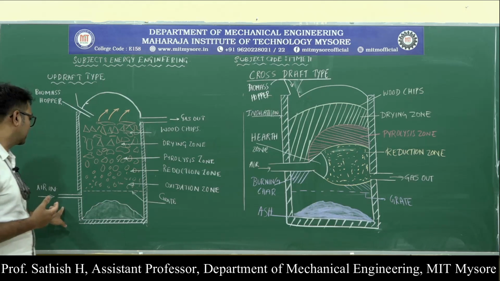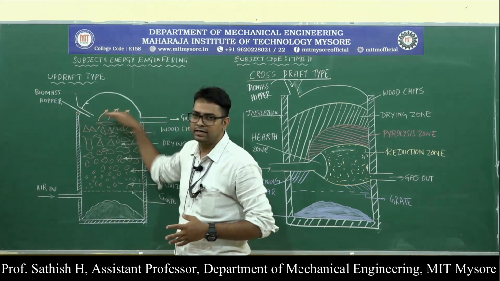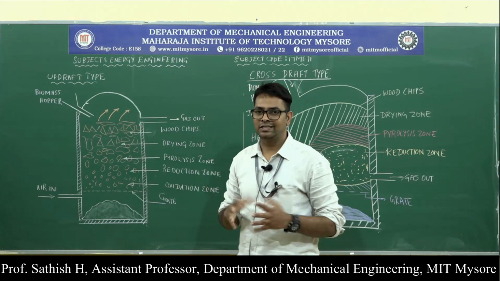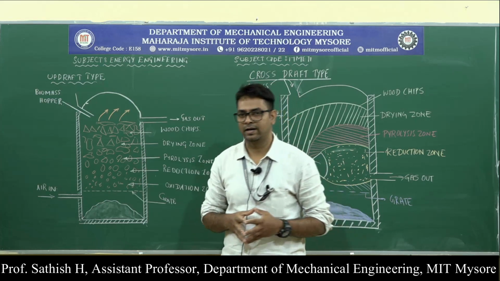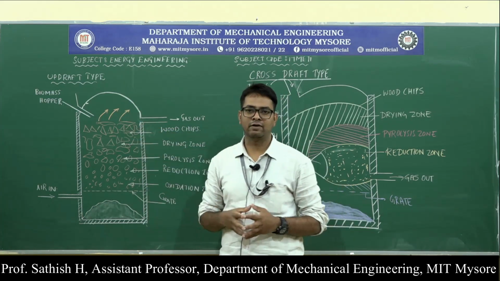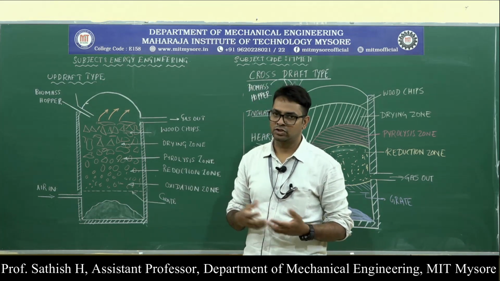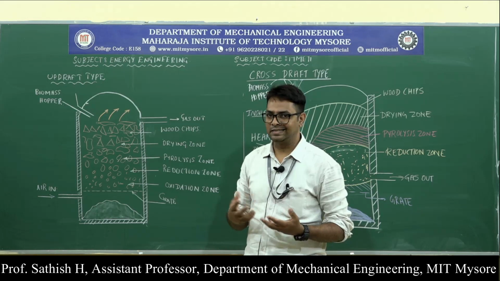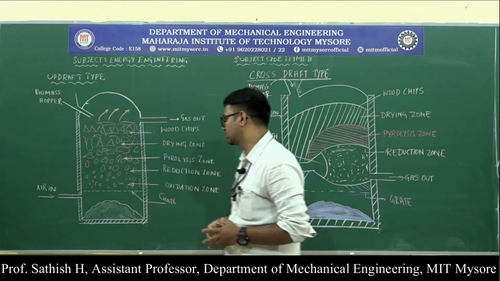That means the air moves from the bottom of this gasifier to the top, and that is the difference between the downdraft and updraft gasifier. As we know, for the gasification process the raw materials are wood chips, straw, etc., which we can take into the gasifier with the help of this hopper here.